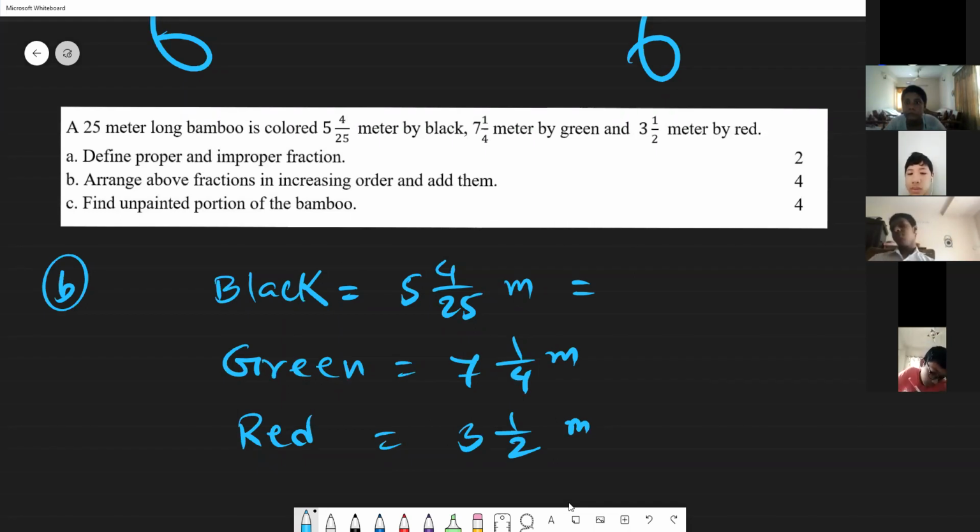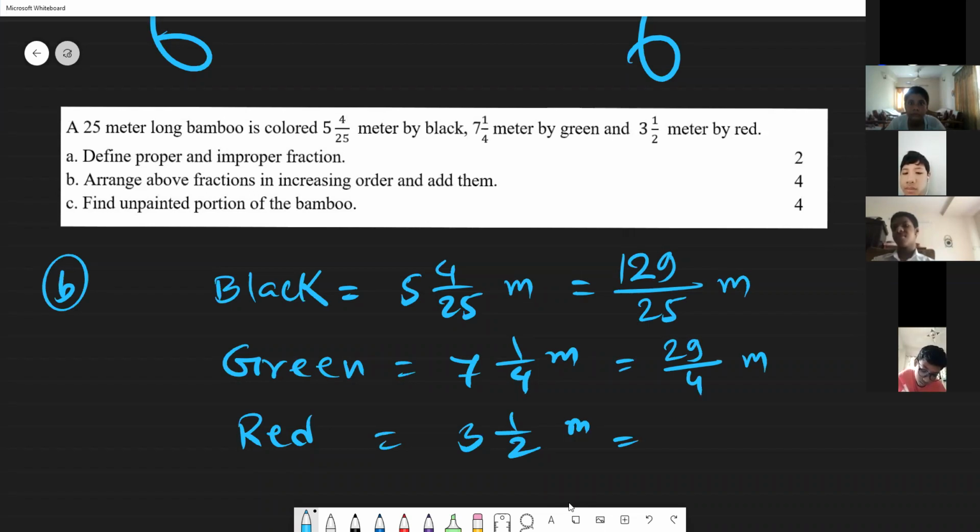So first, 5 multiply 25 plus 4 is 129, divided by 25. This is the meter. Yes, 7 times 4, 28, plus 1. This is now 29/4 meter. And this one is now 3 times 2, 6 plus 1, 7/2 meter.